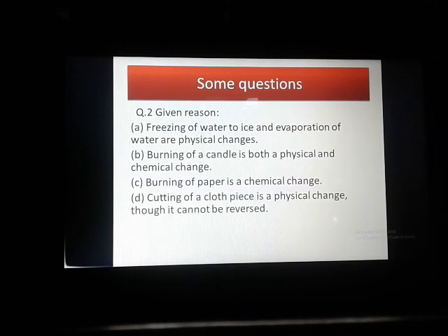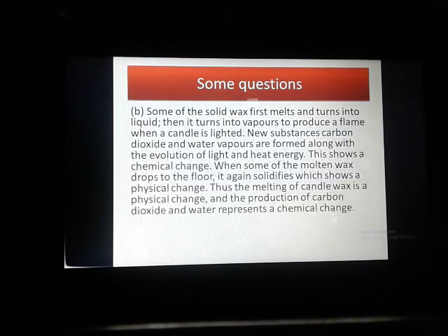The second question is: burning of a candle is both a physical change and a chemical change. Why? See, some of the solid wax first melts and turns into liquid, then it turns into vapors to produce a flame when a candle is lighted. New substances, carbon dioxide and water vapors, are formed along with the evolution of light and heat energy. So this shows a chemical change. When some of the molten wax drops to the floor, it again solidifies, which shows a physical change.